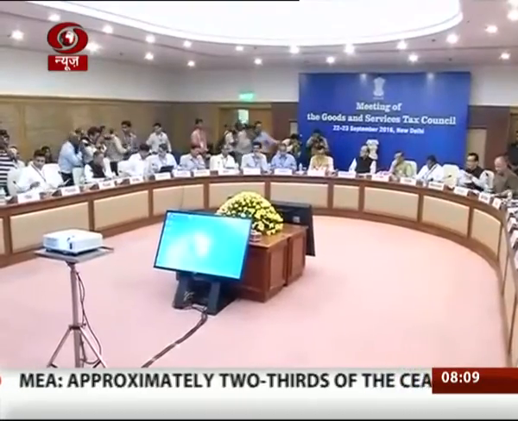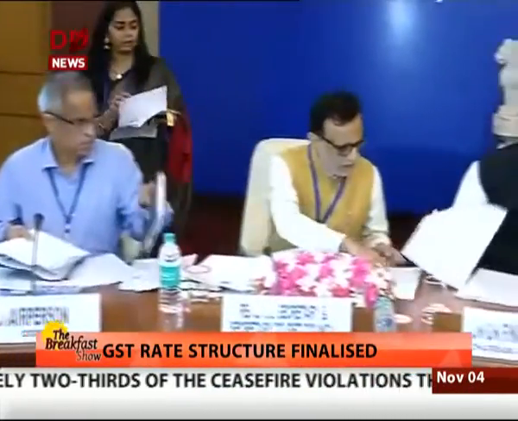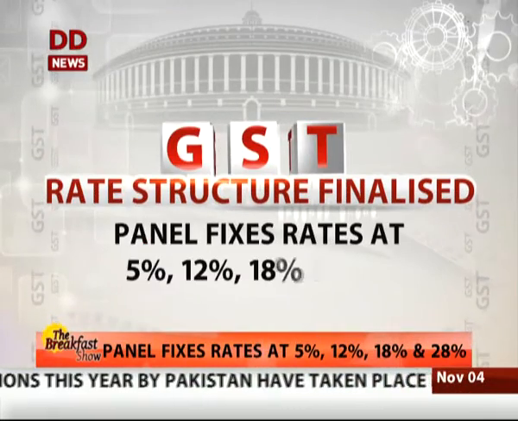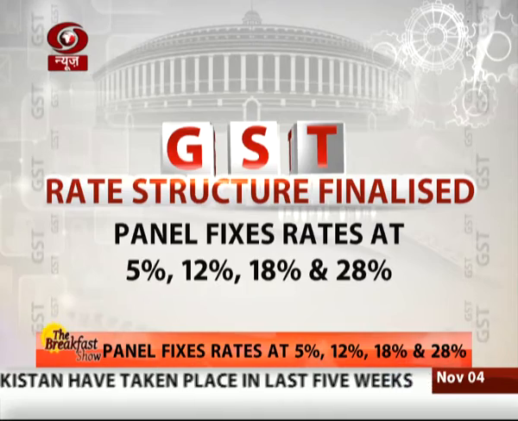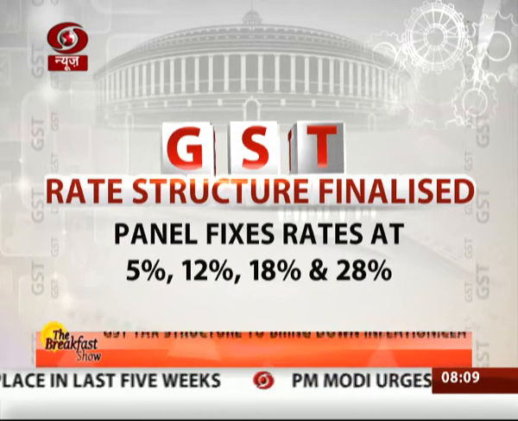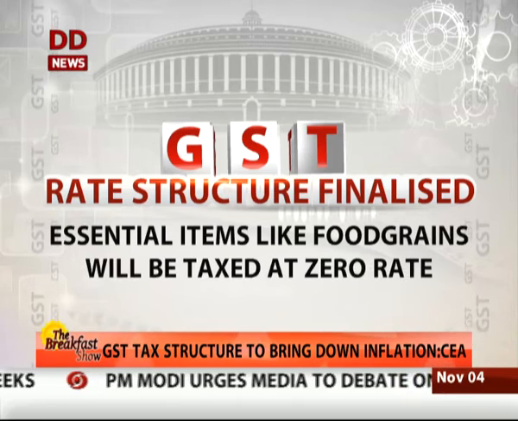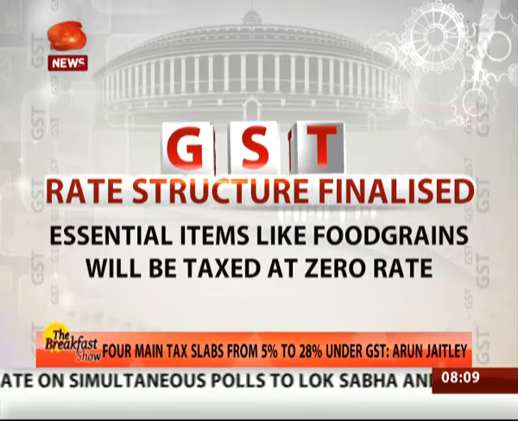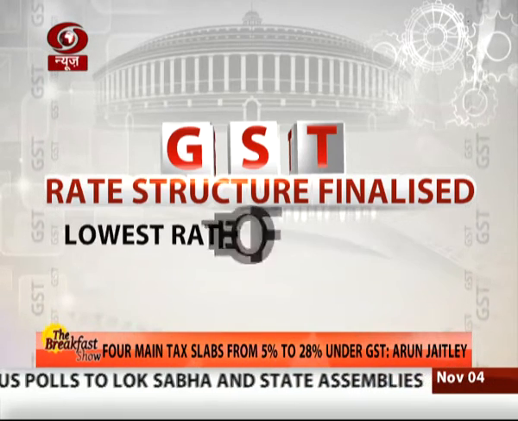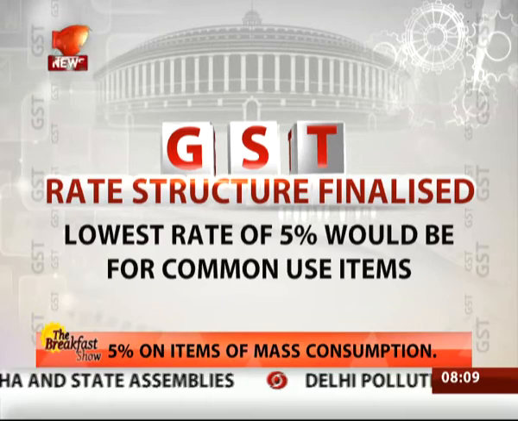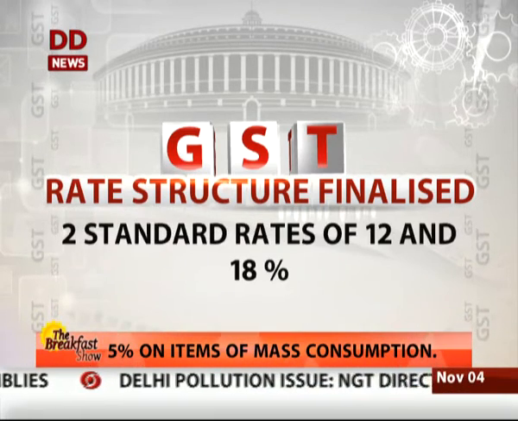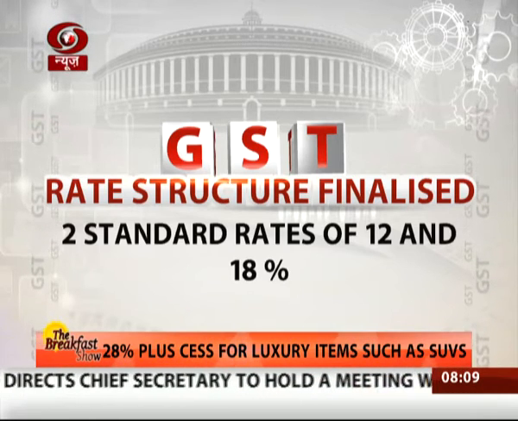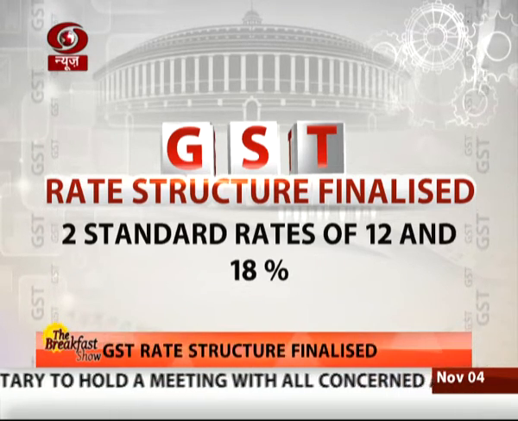The all-powerful GST Council on Thursday decided on the 4-tier GST tax structure of 5, 12, 18 and 28%, with lower rates for essential items and highest for luxury and demerit goods that would also attract an additional cess. With a view to keep inflation under check, essential items including food grains, which presently constitute roughly half of the consumer inflation basket, will be taxed at 0 rate. The lowest rate of 5% would be for the common use items, while there would be 2 standard rates of 12 and 18% under the goods and services tax regime targeted to be rolled out from 1st of April 2017.